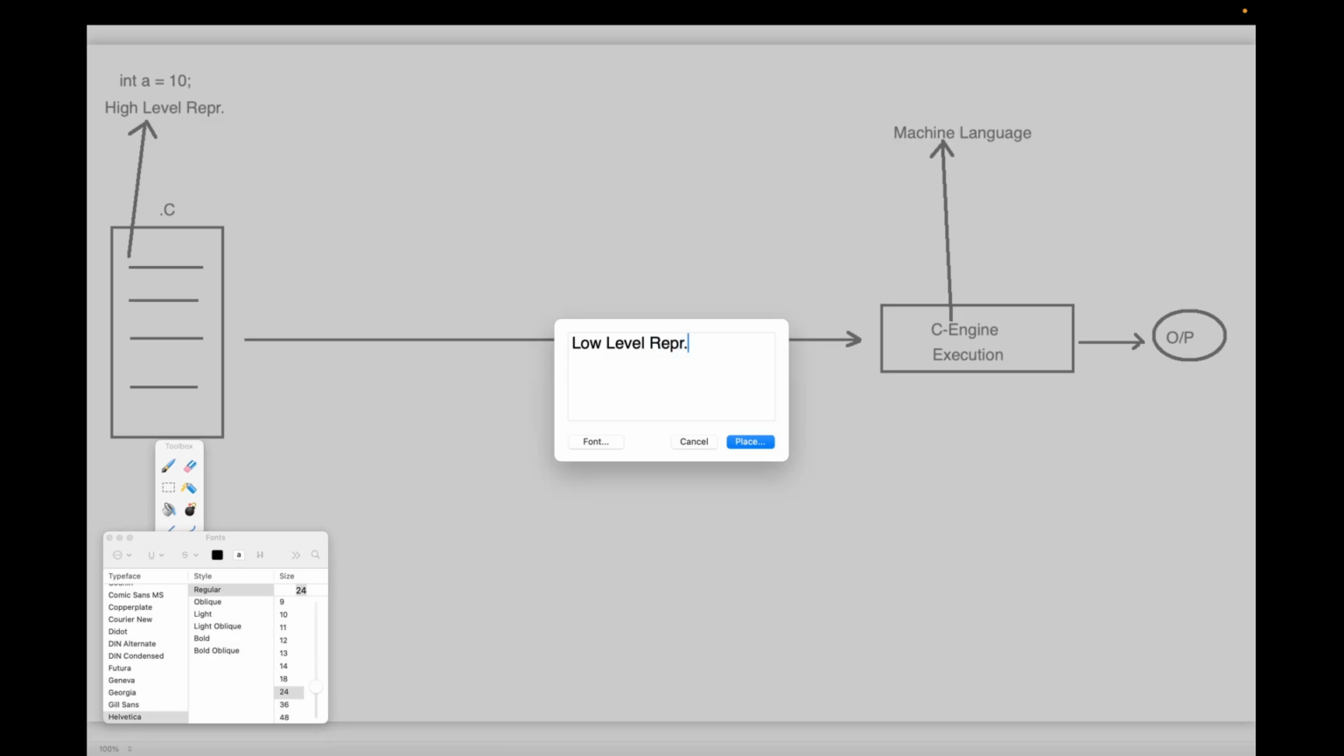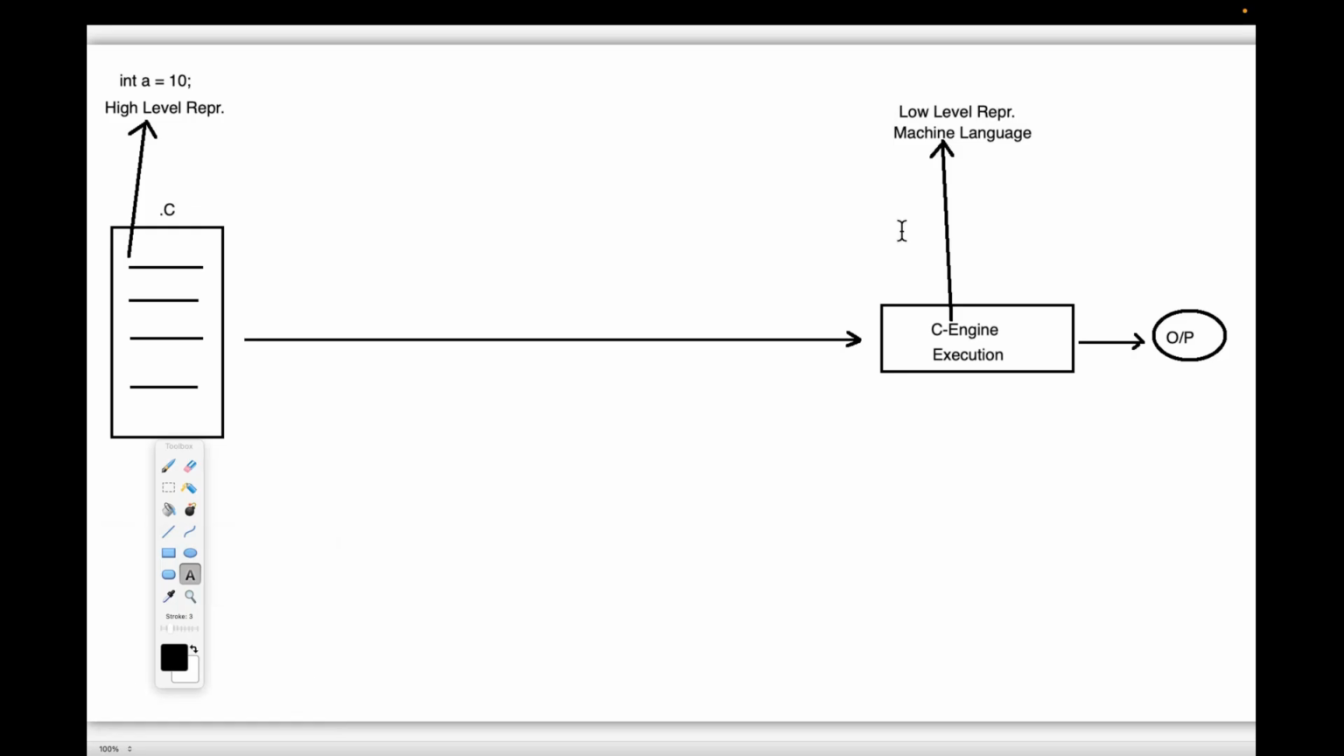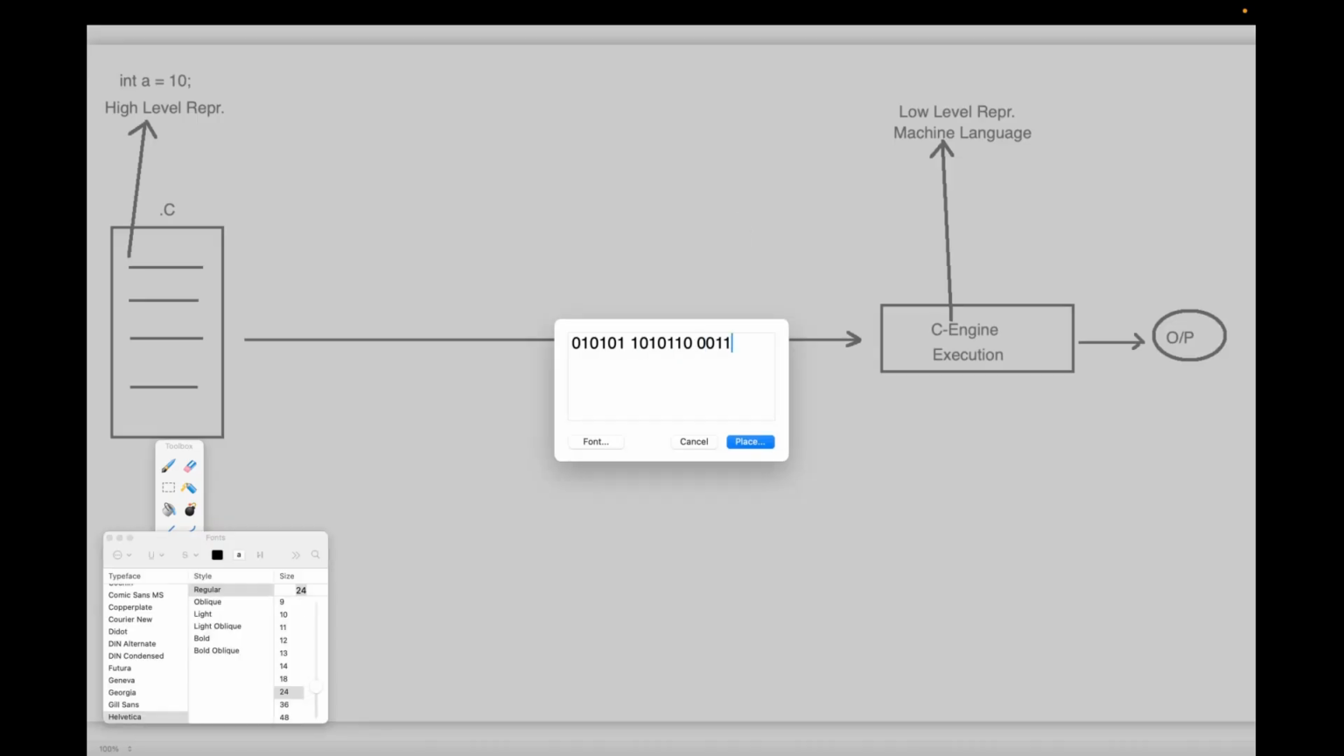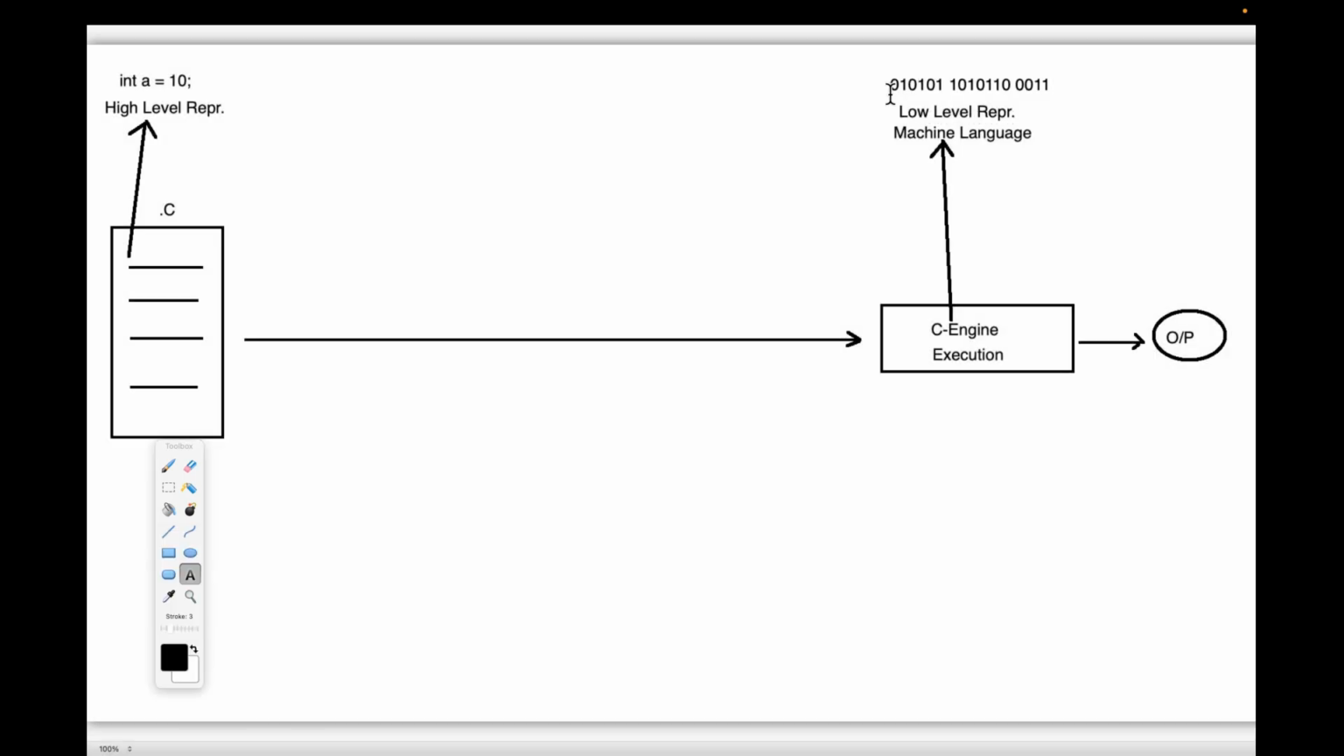Now understand it clearly. Machine language is nothing but low level language, low level representation. What should this low level representation be? If you want to represent int a = 10 in a low level representation, it should be zeros and ones, a binary representation.